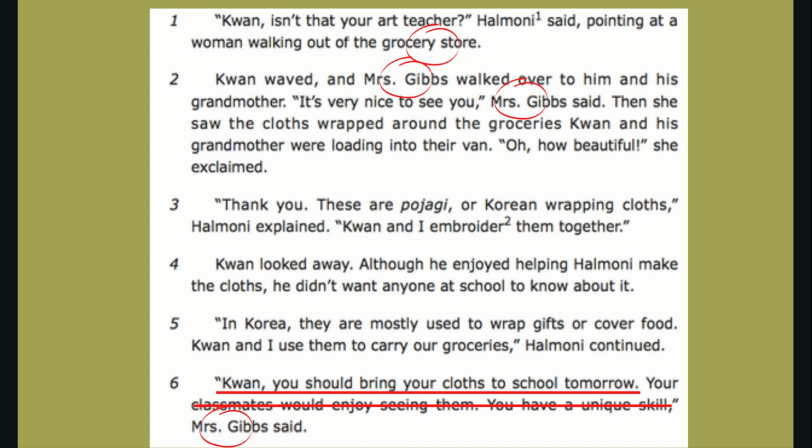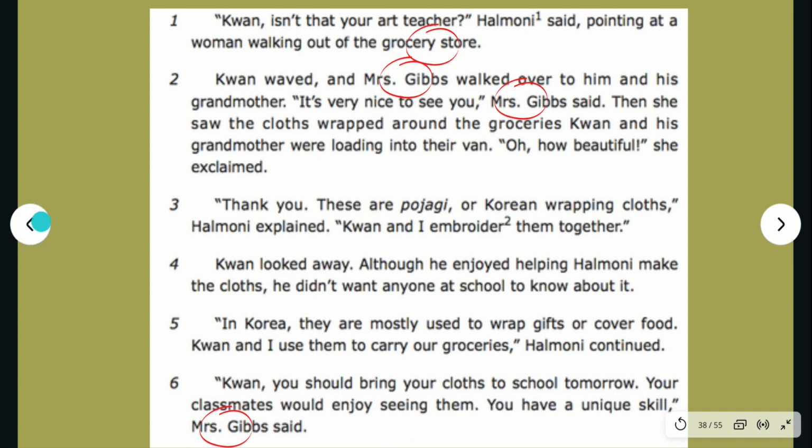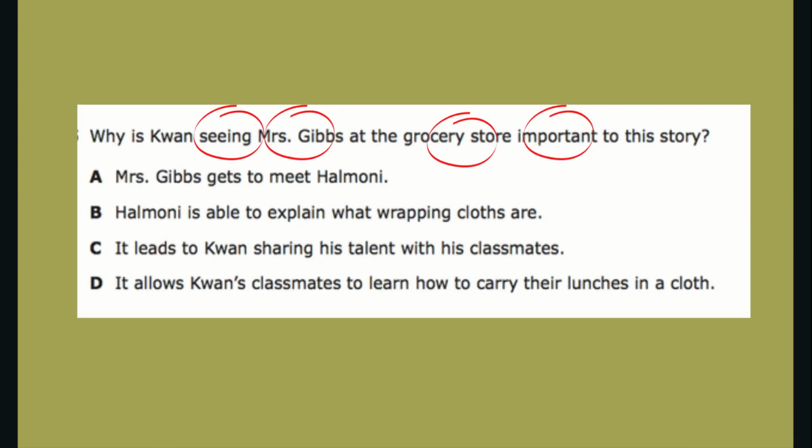In paragraph 6, Mrs. Gibbs tells Kwan that he should take the cloths to school. Now, if you remember what happens in the rest of the story, Kwan is a little bit nervous about showing his cloths. His grandmother tries to calm his nerves and explain why the cloths are important. And at the end of the passage, he ends up showing the cloths to his classmates. Now that we know what happens in paragraph 6, and we have remembered what happens in the rest of the story, let's go back to our question and let's answer it.